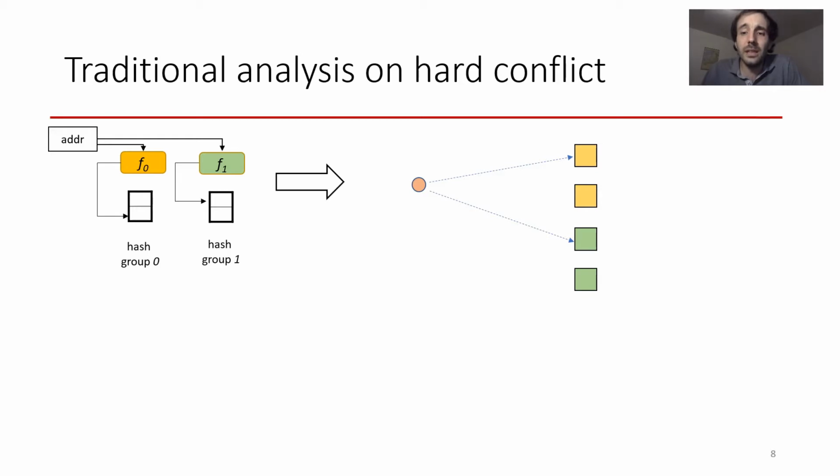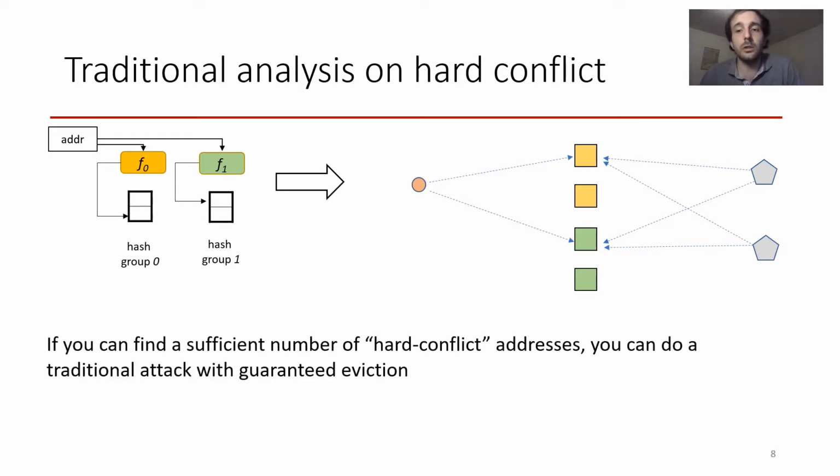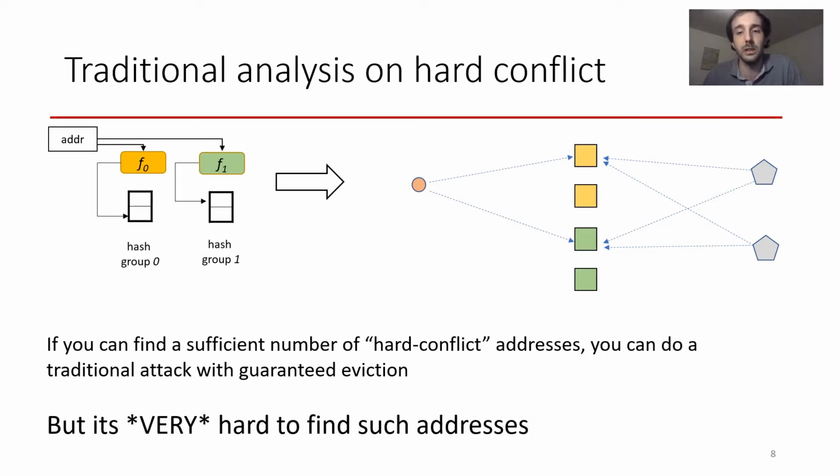The only addresses that are guaranteed to be useful are the ones that are conflicting with the victim address in all hash groups. We call them hard conflict addresses. If you can find enough such addresses, you could do a traditional attack, but the point of non-deterministic mappings is that you won't be able to find such addresses.